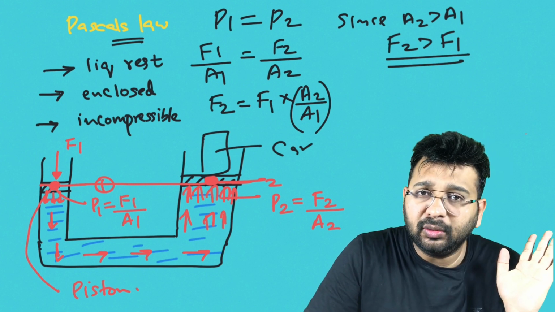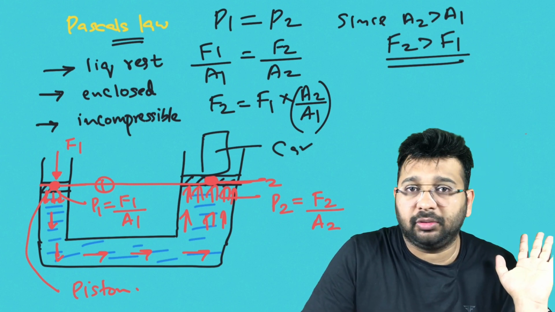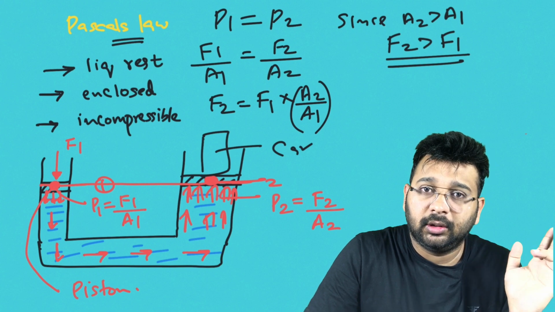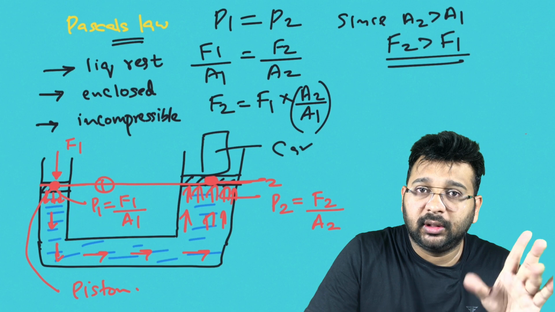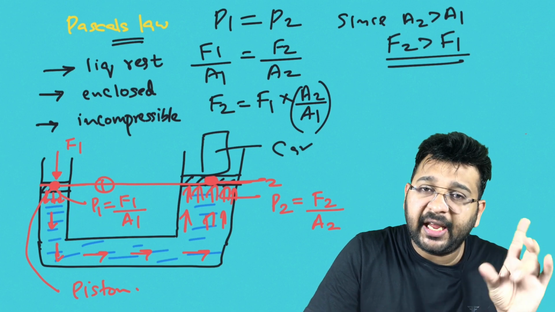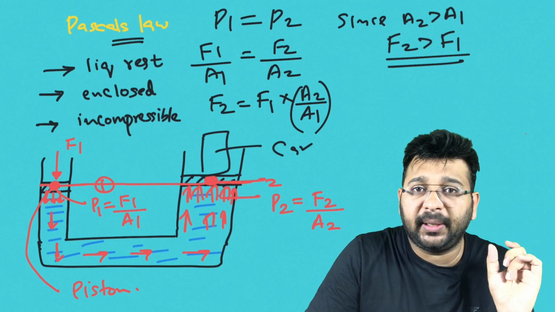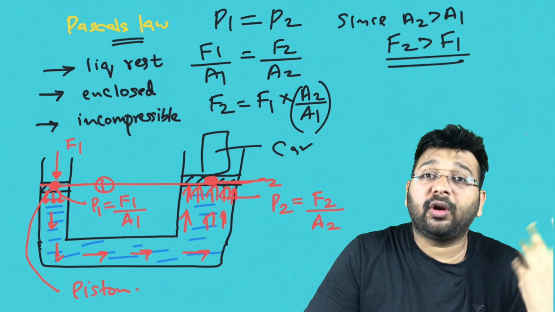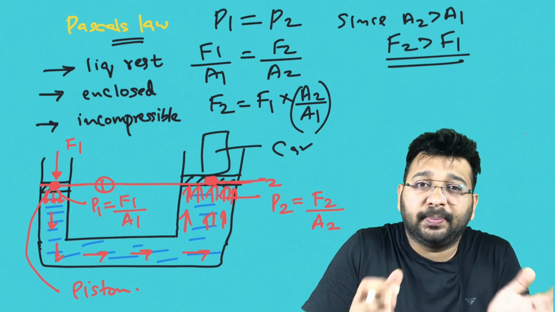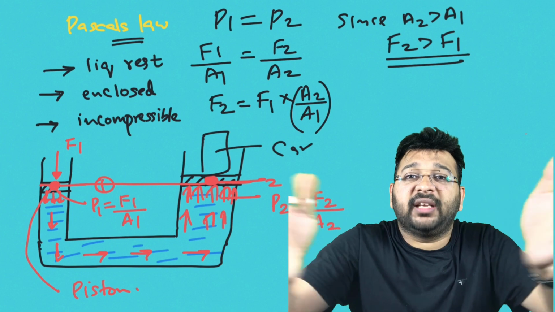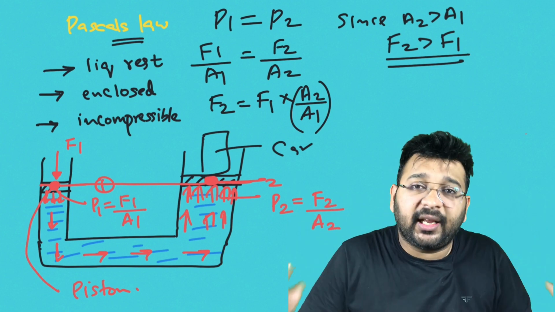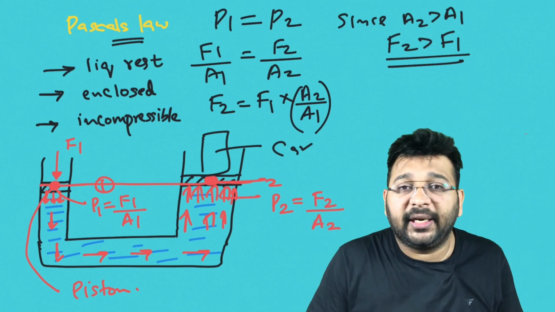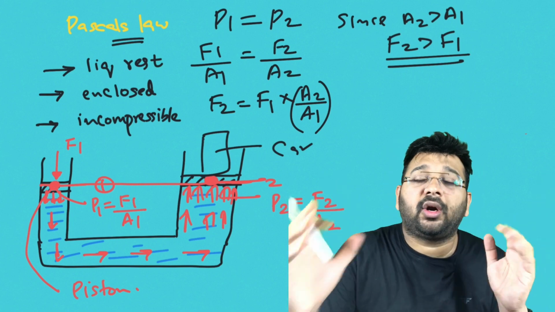So P1 equals P2, F1 by A1 equals F2 by A2. That's the only thing you have to remember. F1 is the force applied. A1 is the area of the piston where the force is applied. So if you want to get more force, you have to place the car on a platform having a larger area. Then only you will get more force. Since A2 is greater than A1, F2 is greater than F1. So this is the hydraulic jack.